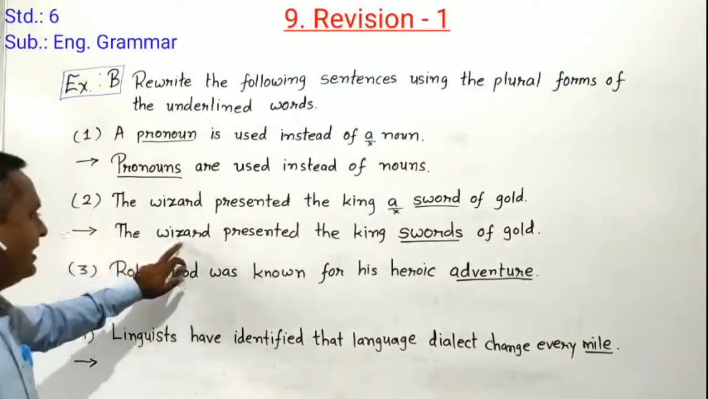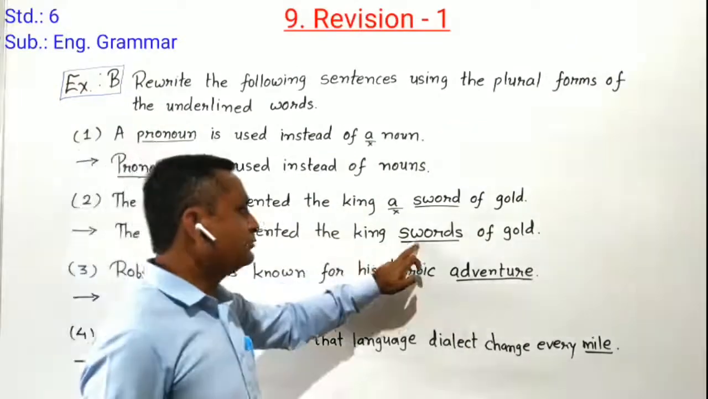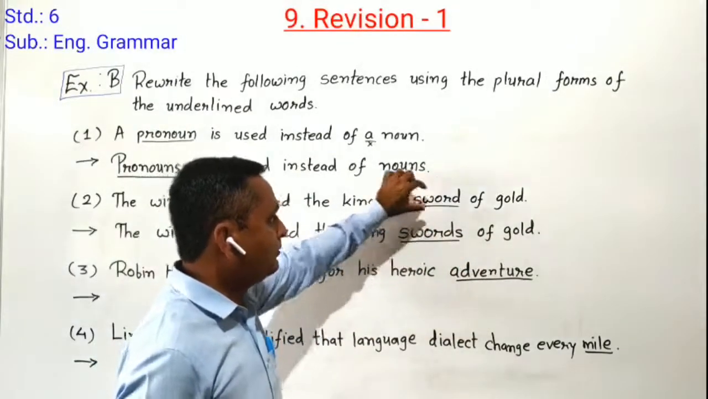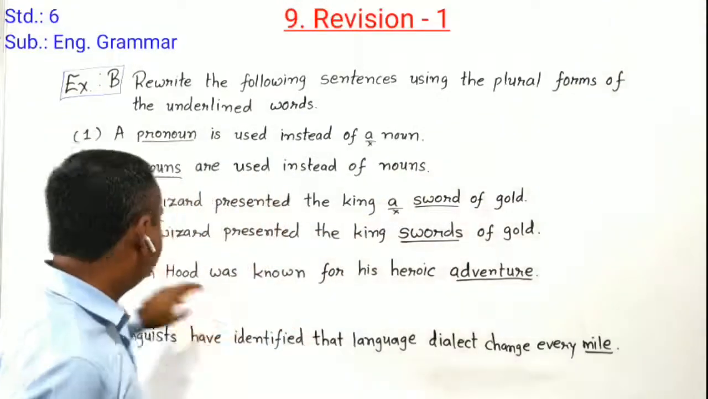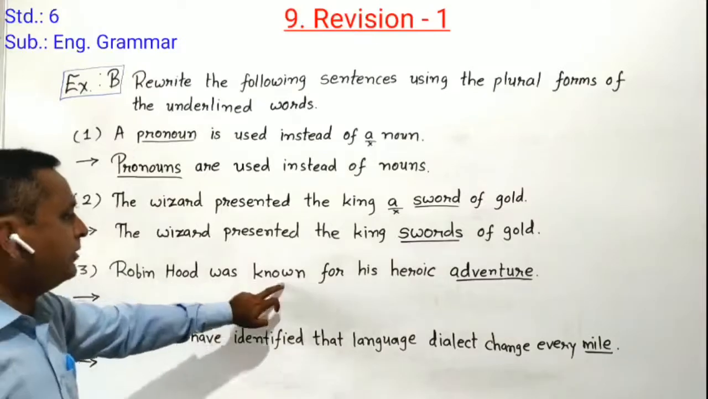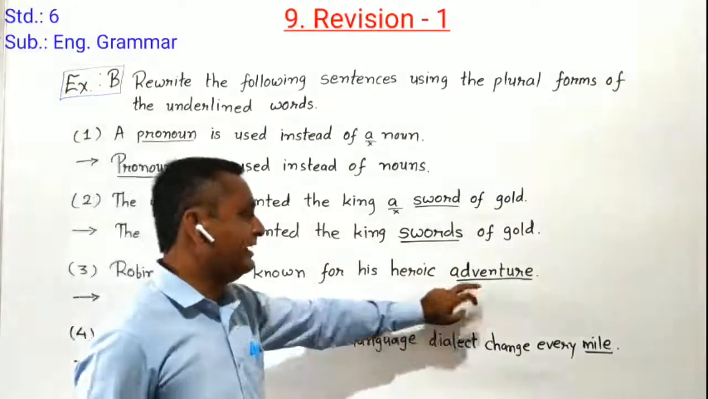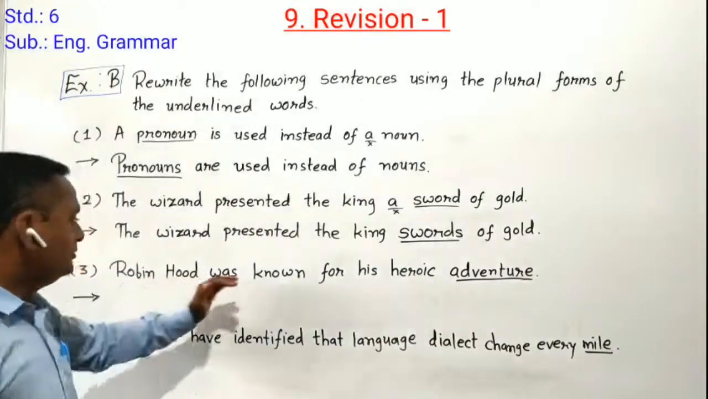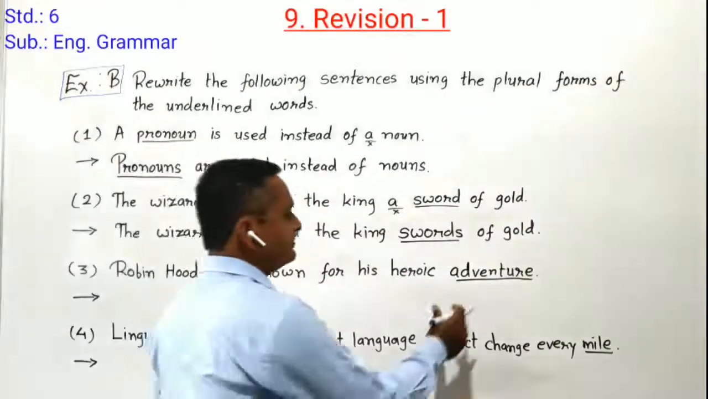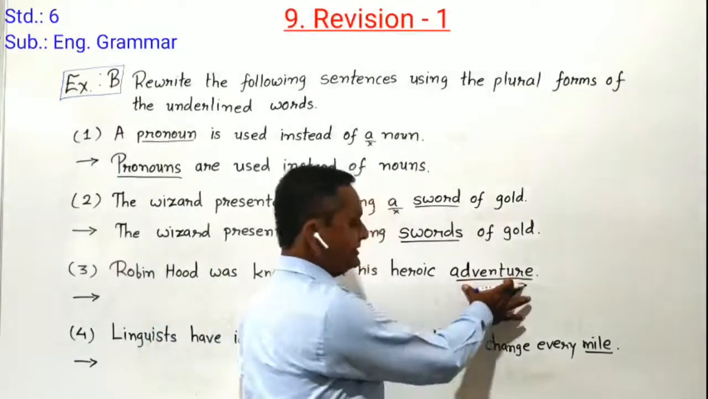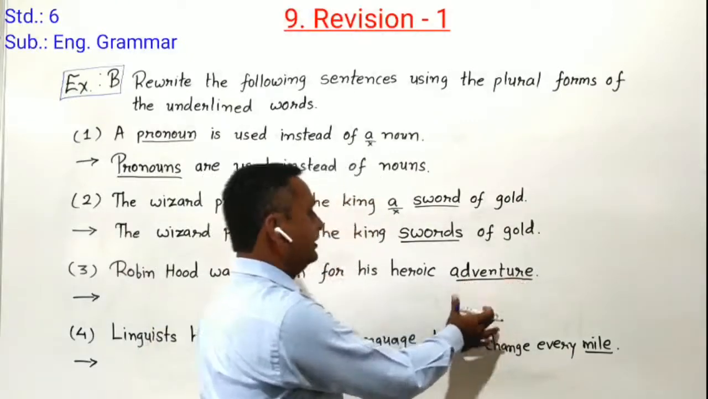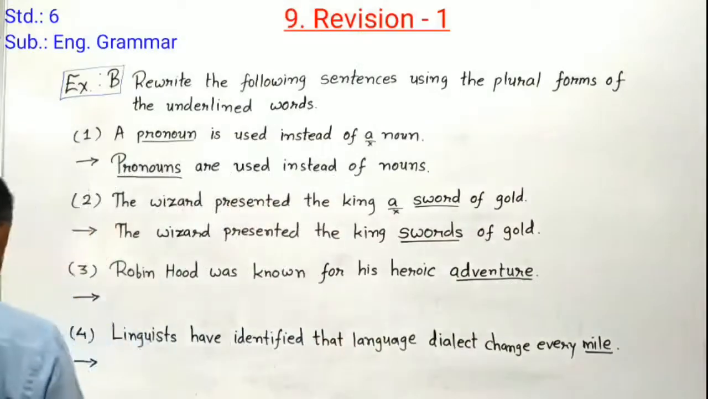See, the wizard presented the king swords of gold. Here swords, we put the plural form of sword. Third sentence we have to see. Robin Hood was known for his heroic adventure. Here the noun adventure is given in the singular form. We have to convert it into plural form. So now what step of changes we have to do?